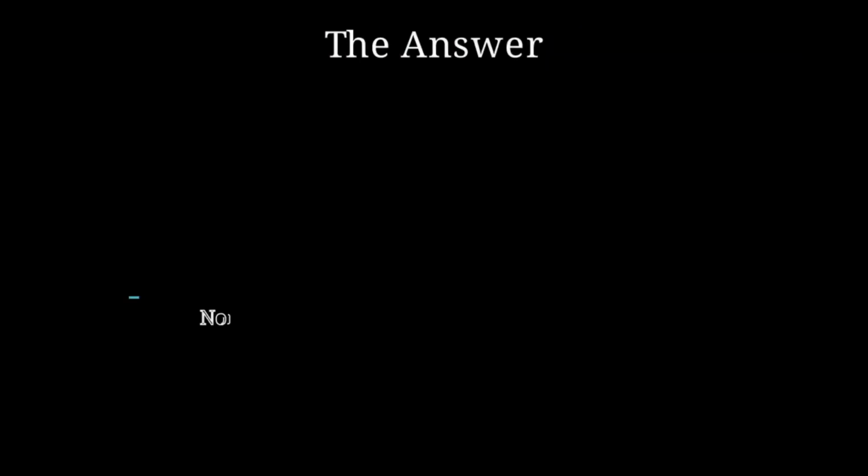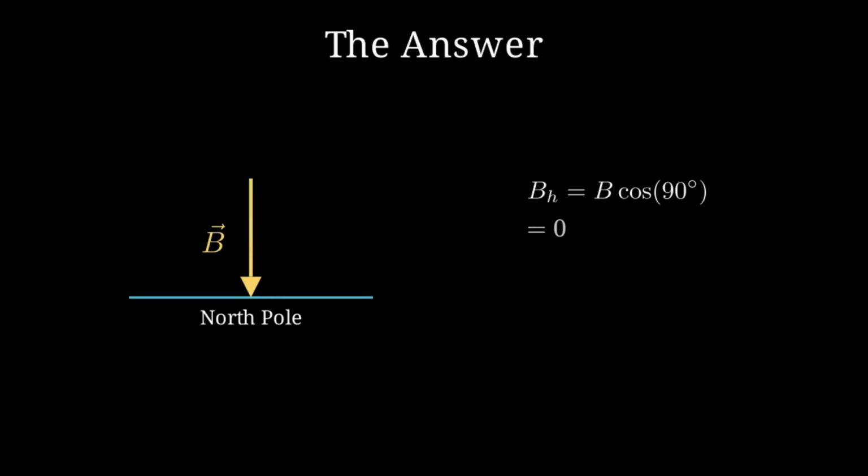The answer is the magnetic poles. Since the dip angle at the poles is 90 degrees, and the cosine of 90 is 0, the horizontal component